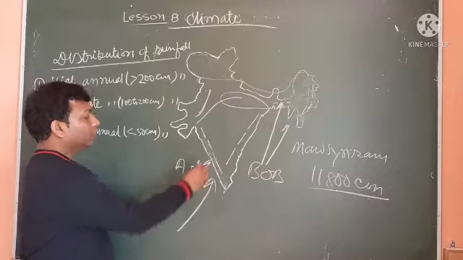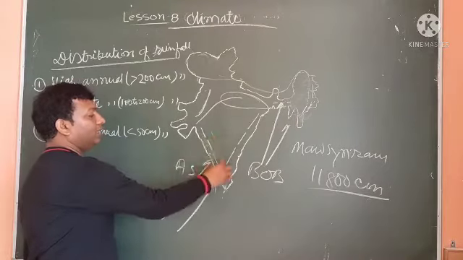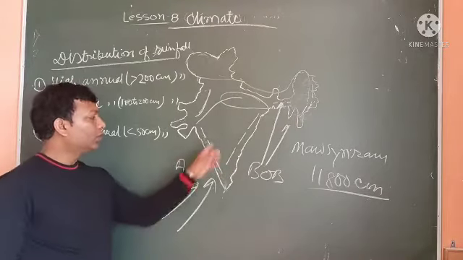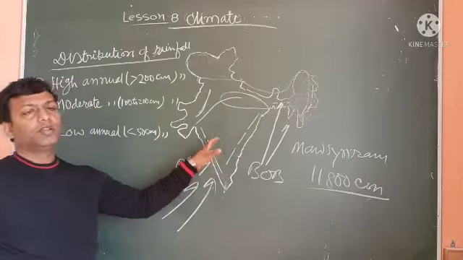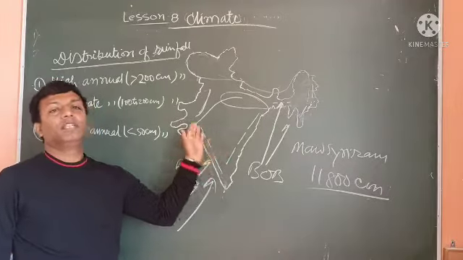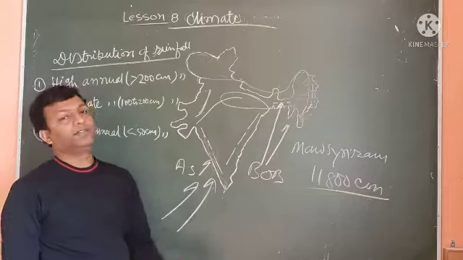Now, suppose this part is the leeward side of the Western Ghats, so this part receives sometimes 70 to 100 centimeter of rainfall.